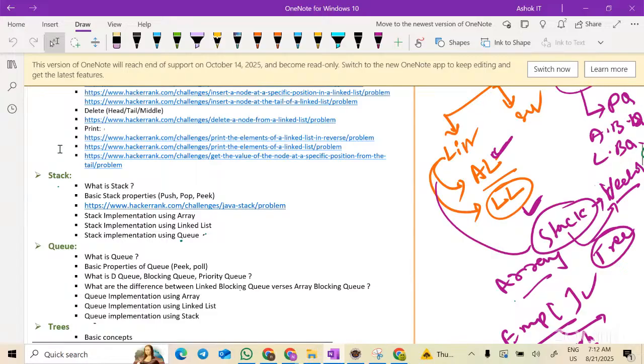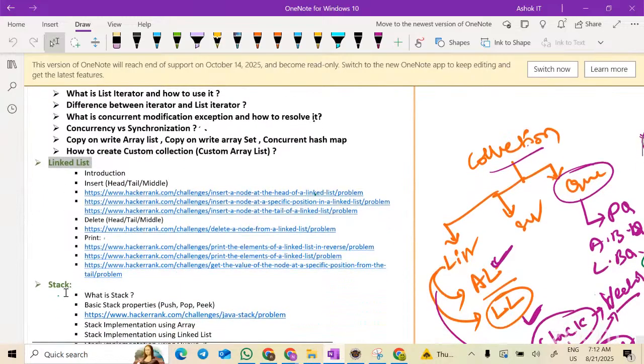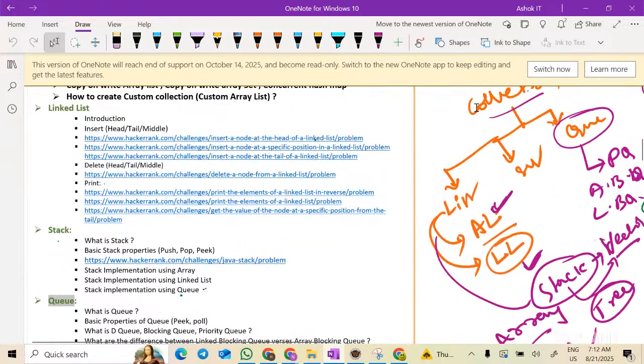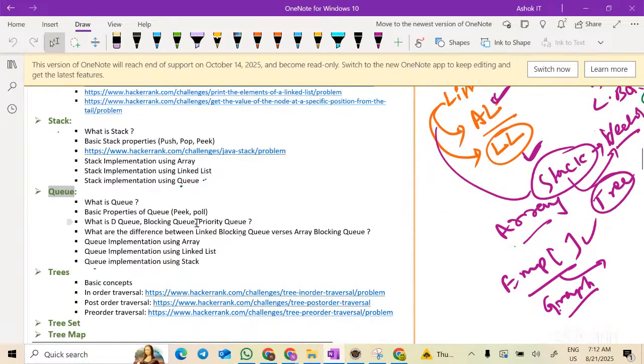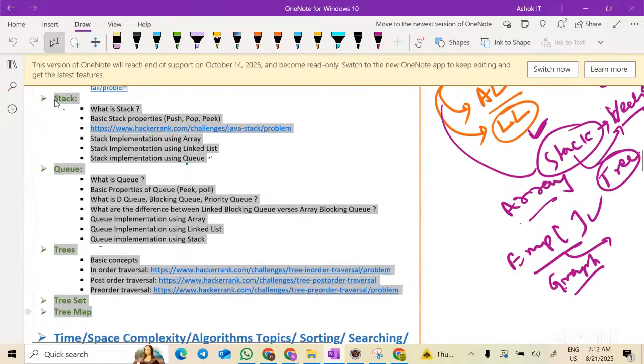Now, why are we studying this in the collections? Because array list is implementing the list interface. Similarly, linked list is also implementing the list interface. Stack is extending from vector. Queue is extending from collection, and array blocking queue, linked blocking queue are implementing the queue interface. When you're studying array list, which is implementing the list interface, similarly I should study linked list, stack, queue as part of this only. And why did I explain tree? Because internally tree set and tree map follow the tree structure. So you need to know the basic concepts of a tree. That is the reason I included it in the collections part.